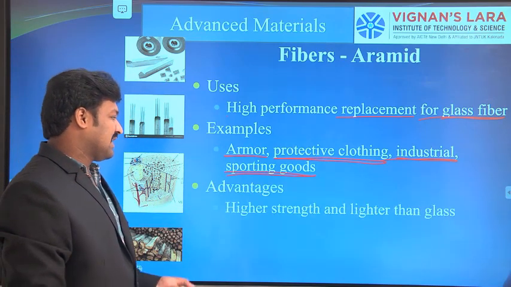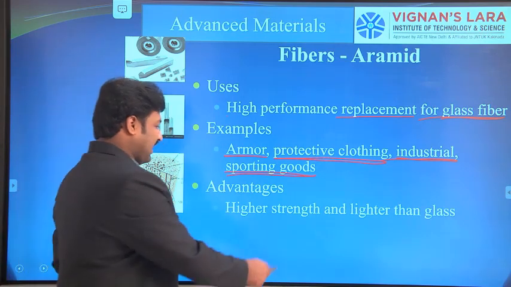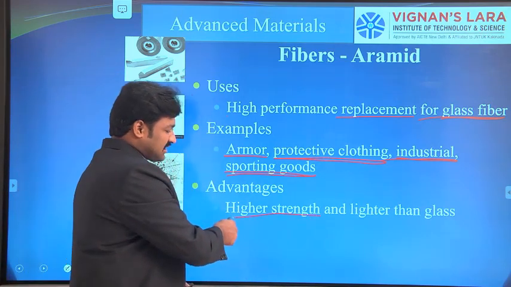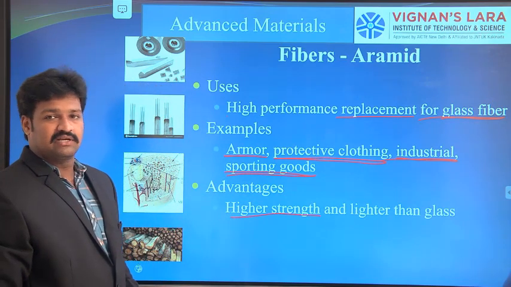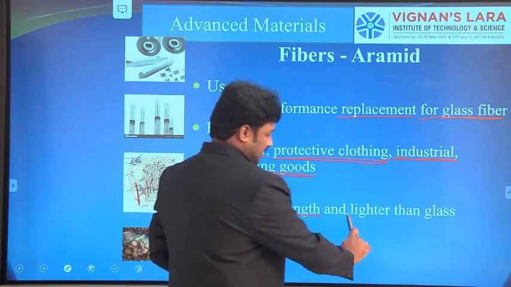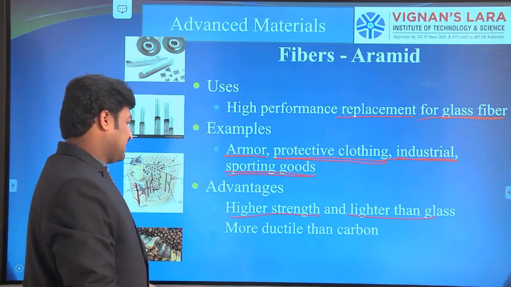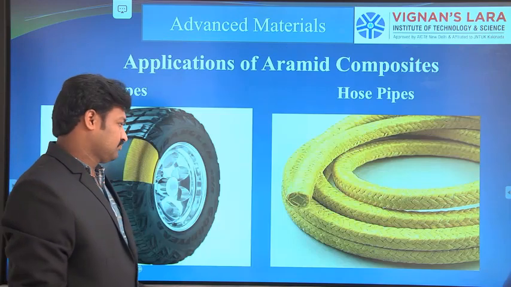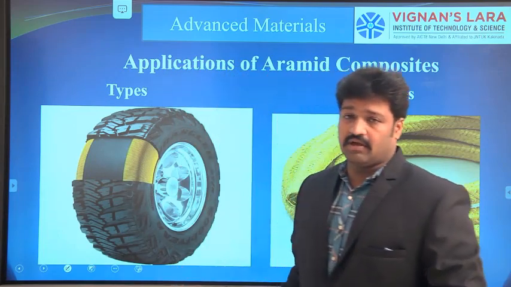The advantage is high strength and lighter than glass. These have high strength. Glass materials have less strength and ceramics are somewhat heavier. They are denser components, whereas these are lighter than glass, with low density. Next, more ductile. So these are examples of applications of aramid fibers.